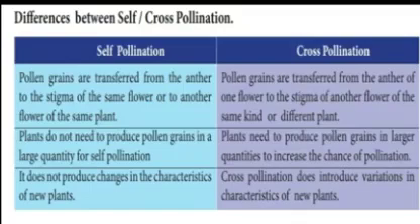Second point: plants do not need to produce pollen grains in large quantity for self-pollination. In cross-pollination, plants need to produce pollen grains in larger quantities to increase the chance of pollination. Third point: self-pollination does not produce changes in the characteristics of new plants. Cross-pollination does introduce variations in characteristics of new plants.